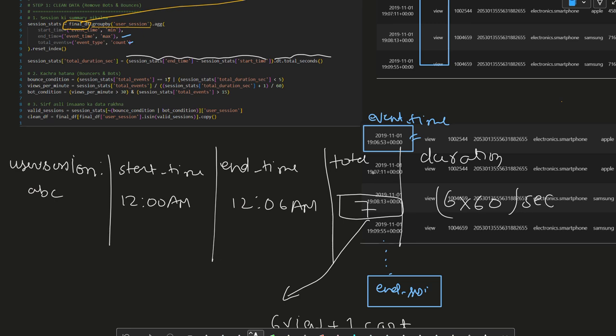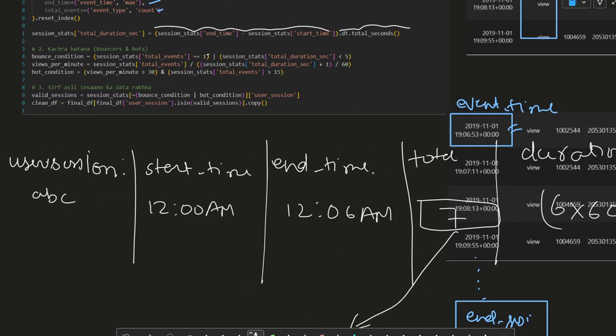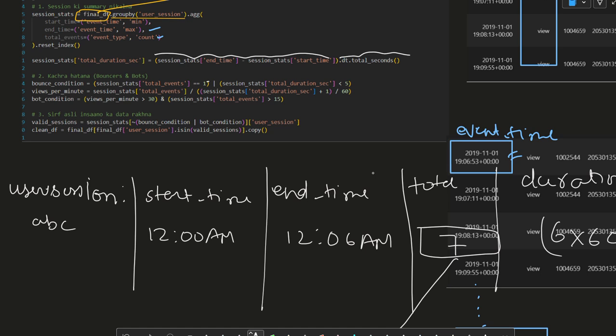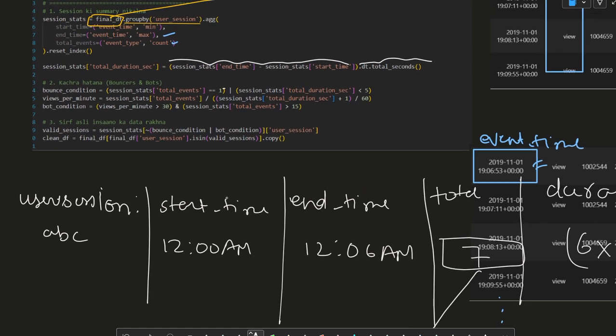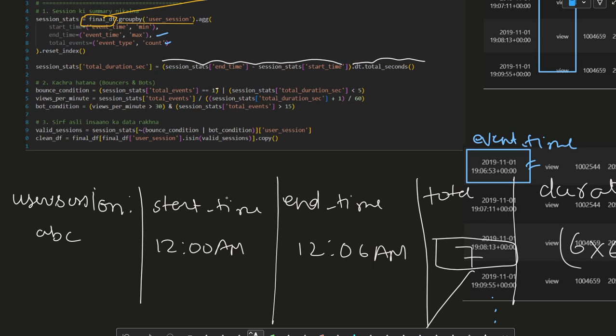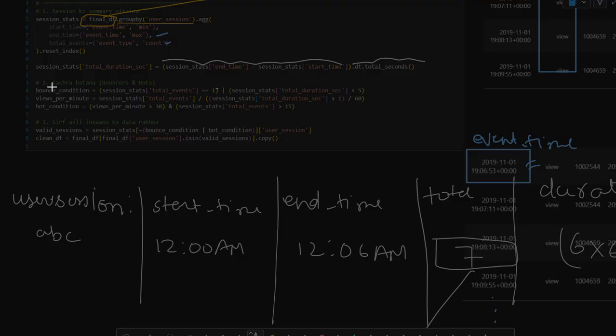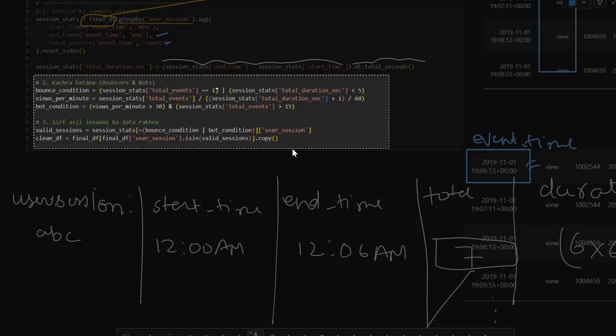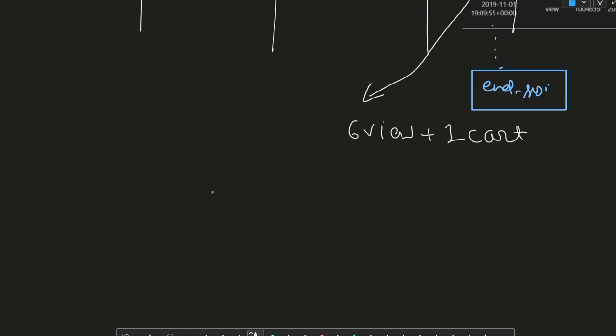So now we implemented a condition which is referred to as the bounce condition and the views per minute condition, to remove the bouncing users and the bots. We are going to study it in depth, like how we have implemented these things.